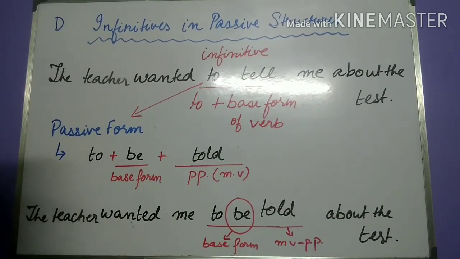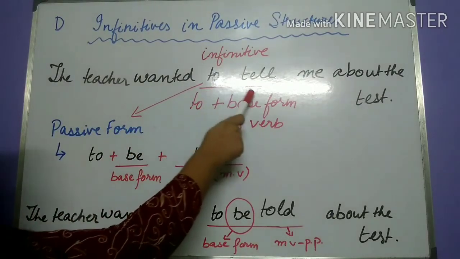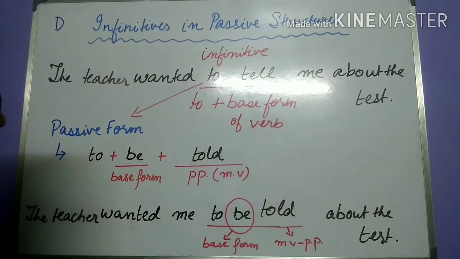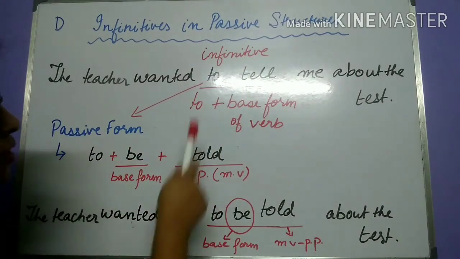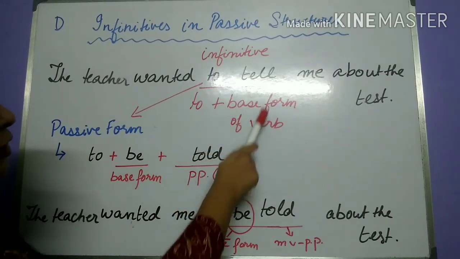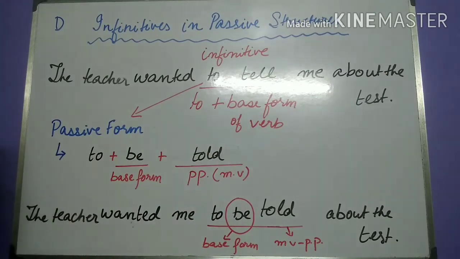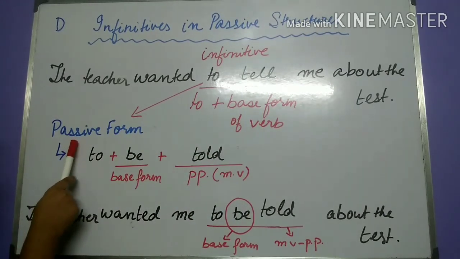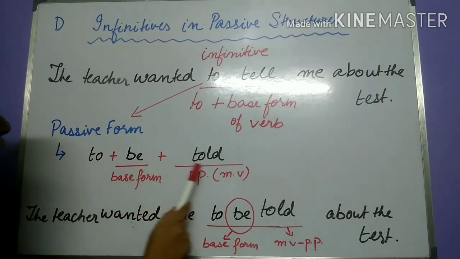Another set of example that has been worked out over here is, the teacher wanted to tell me about the test. So to tell is the infinitive here. The structure of this infinitive is to plus base form of the verb. So that is tell. Tell is the base form of the verb. In the passive form, the infinitive will become to be told.